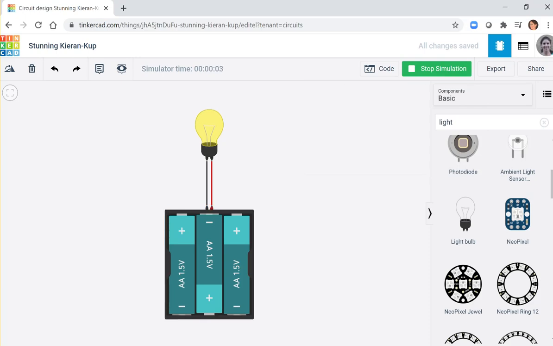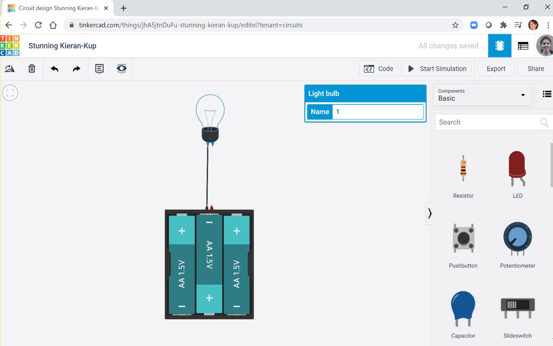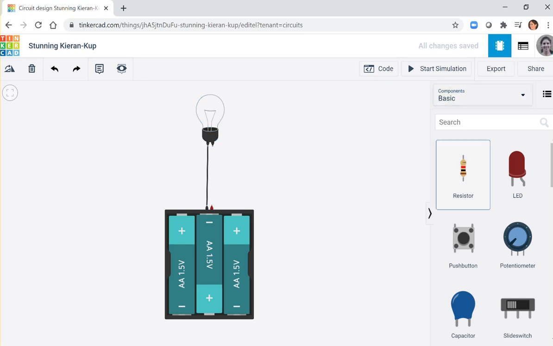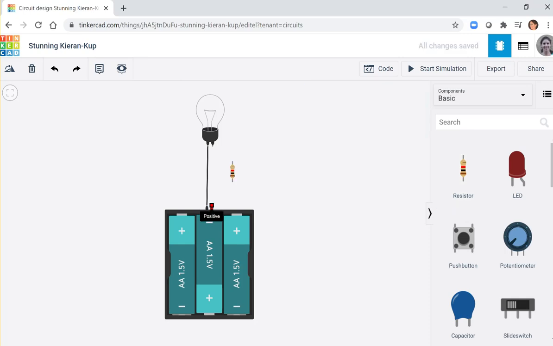Okay. In some cases, we want to lower the intensity inside the circuit. So I need to delete your wire and remove the light, clear it and go back on your basic component, and we will add a resistor, 1 kilo ohm, and we will wire the positive to the resistor.